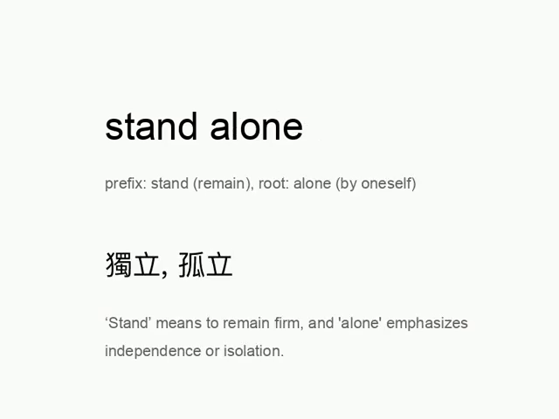Stand alone. Stand means to remain firm, and alone emphasizes independence or isolation.